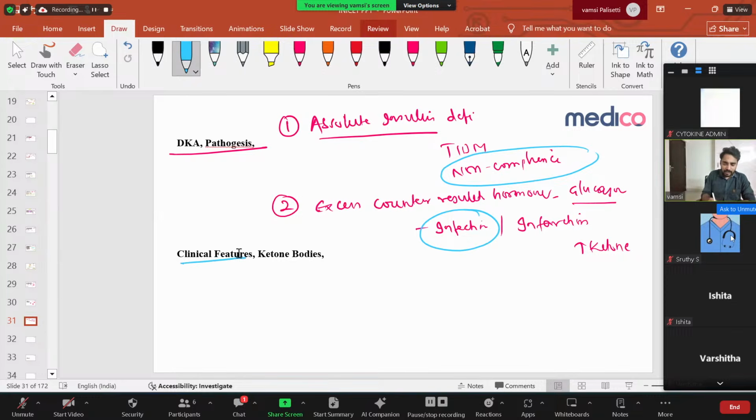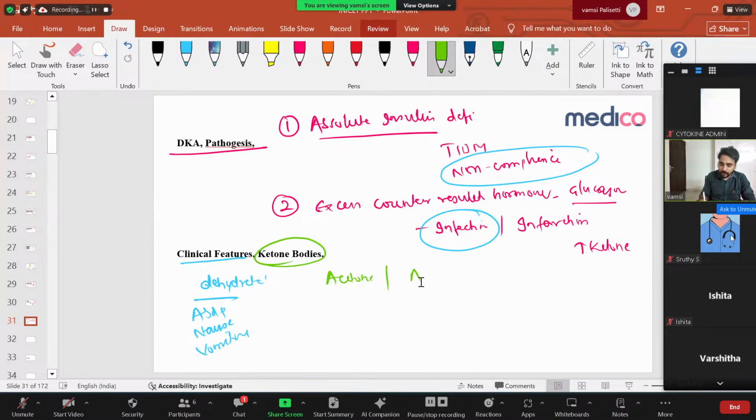So what are the clinical features, as I discussed? Mainly the patient will be dehydrated, very, very important. Because of dehydration, the patient will have abdominal pain, nausea, and vomiting. This is the triad they'll give: abdominal pain, nausea, vomiting, and altered sensorium, Kussmaul breathing, all these things they'll give. And one important thing I have to say is about ketone bodies. The three ketone bodies are acetone, acetoacetate, and beta hydroxybutyrate. Acetone and acetoacetate can be seen in the urine, and beta hydroxybutyrate is present in the serum. It will never come in the urine.